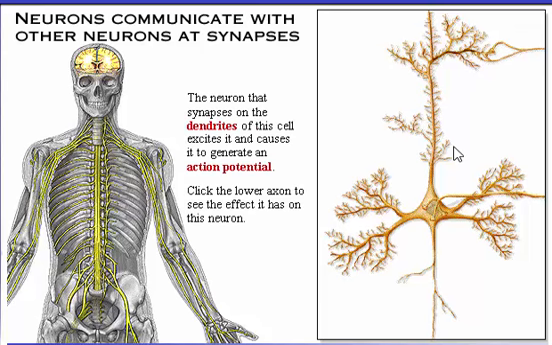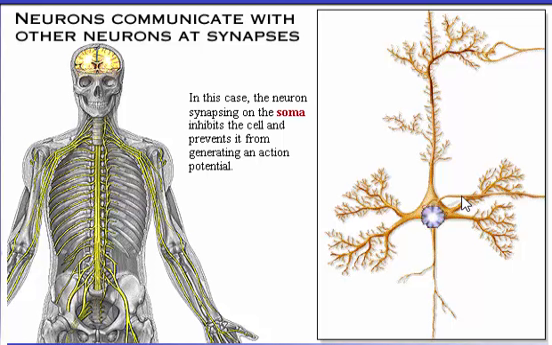The neuron that synapses on the dendrites of this cell excites it and causes it to generate an action potential. Click the lower axon to see the effect it has on this neuron. In this case, the neuron synapsing on the soma inhibits the cell and prevents it from generating an action potential.